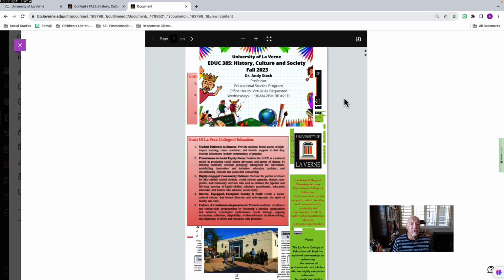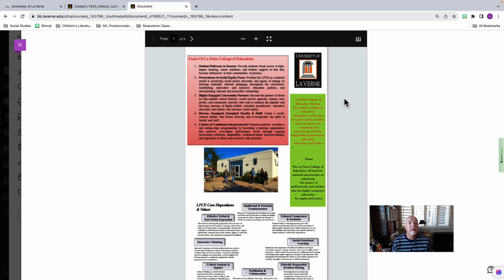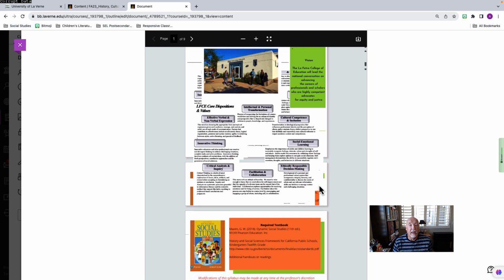But what this syllabus consists of are the goals of Lefevre College of Education, the vision and the mission, the dispositions and values that we are working on in every one of our classes. My favorite is social emotional learning. We're going to be working on some social emotional learning here in our class, and the research says that when you work on the social emotional learning curriculum with students, they are more successful in the academic curriculum. So you'll hopefully see that as we work toward that in this class.